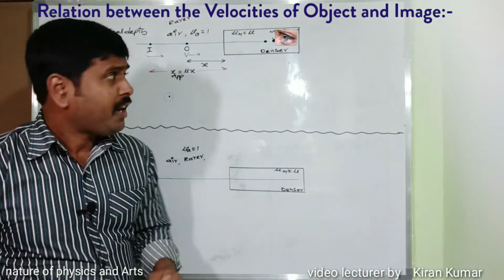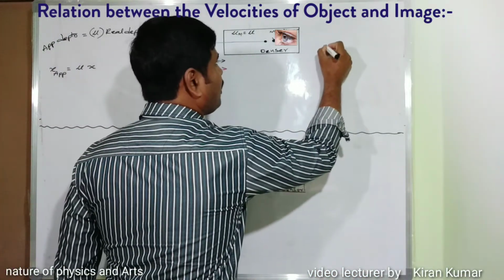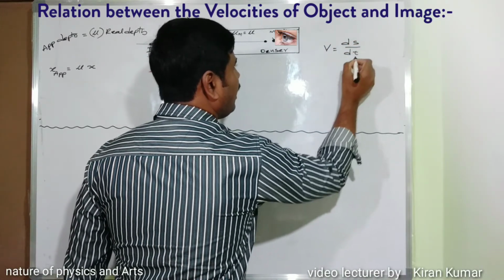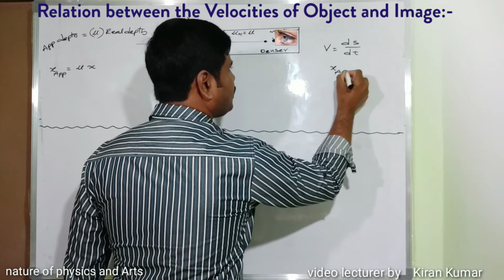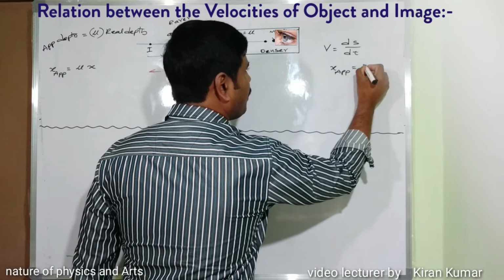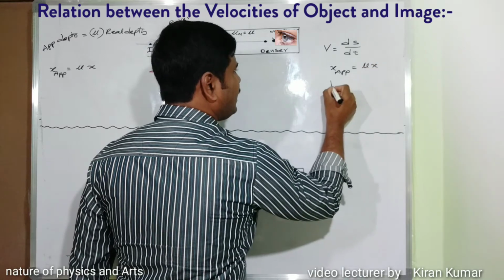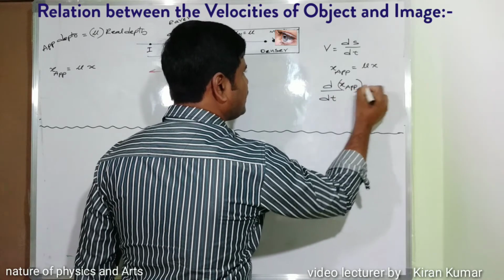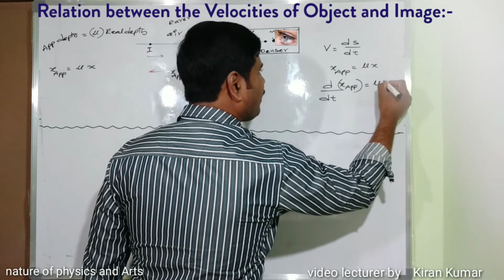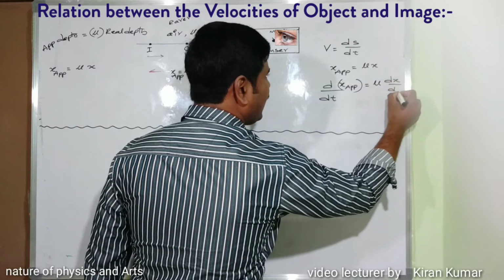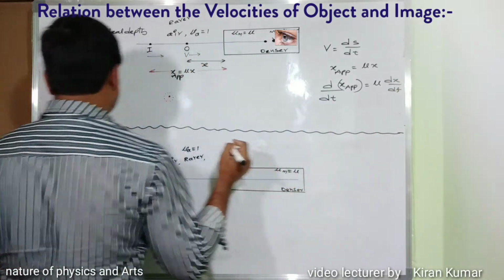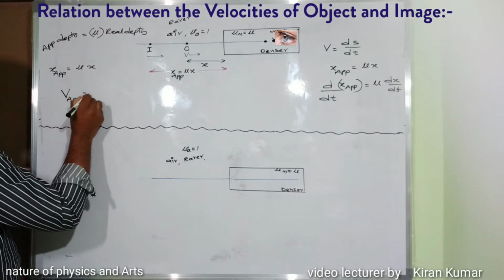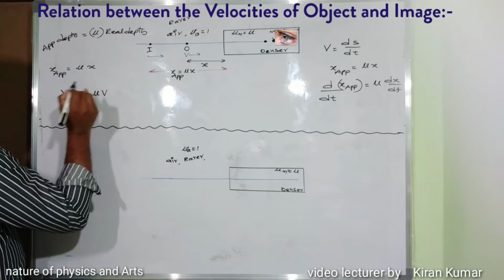The rate of change of displacement is called velocity. Velocity is equal to ds by dt. Here x apparent is equal to mu into x, and d by dt of x apparent is equal to mu, a common constant, times dx by dt. The corresponding equation is v apparent equals mu into v.